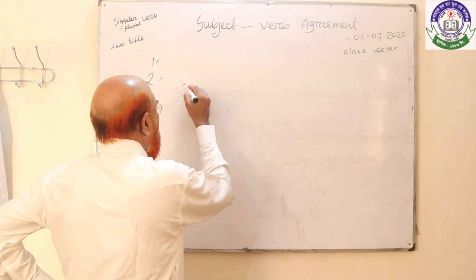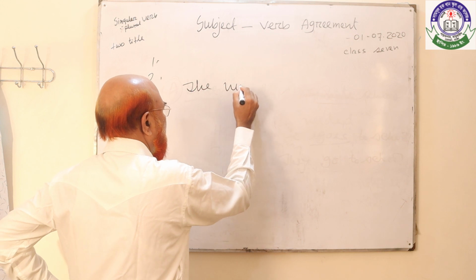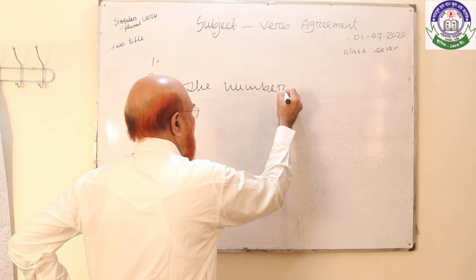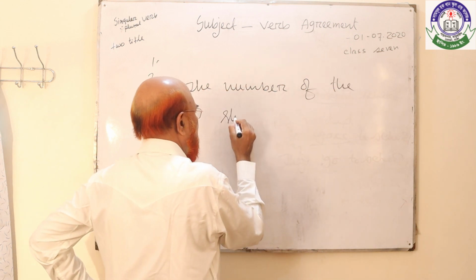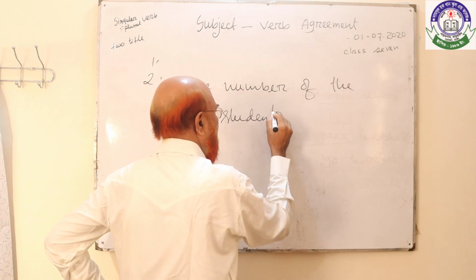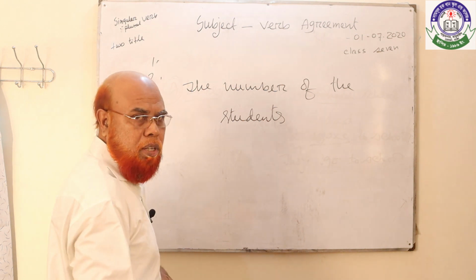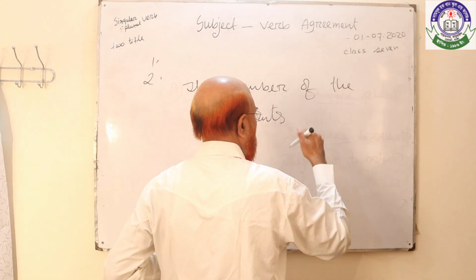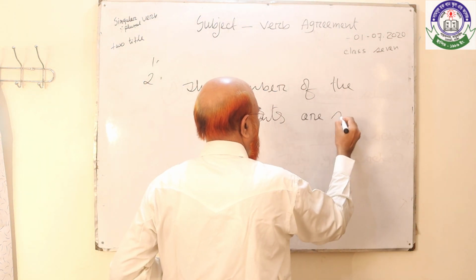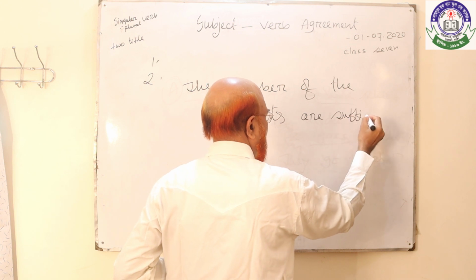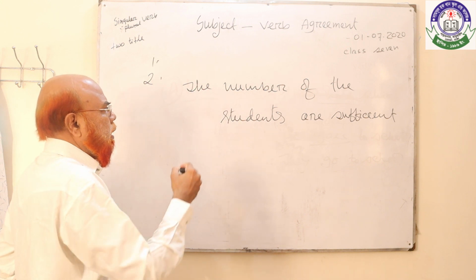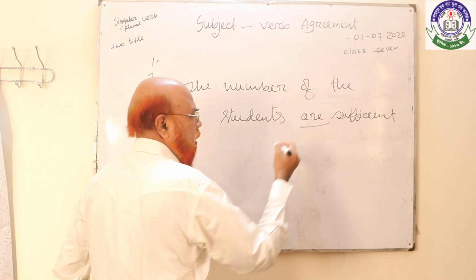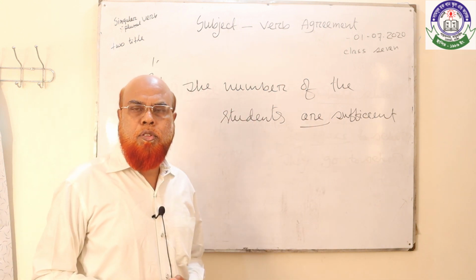As for example, the number of the students are sufficient. Student, here the verb is are or is, which will be correct?